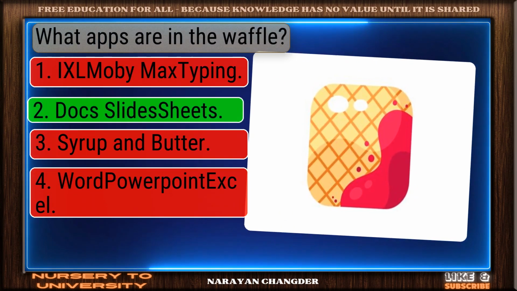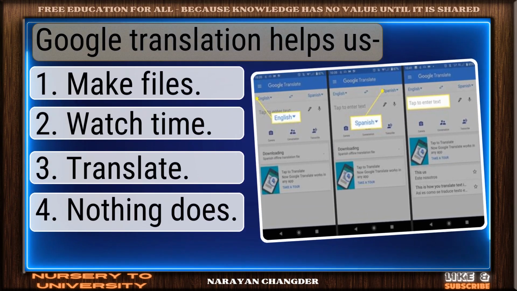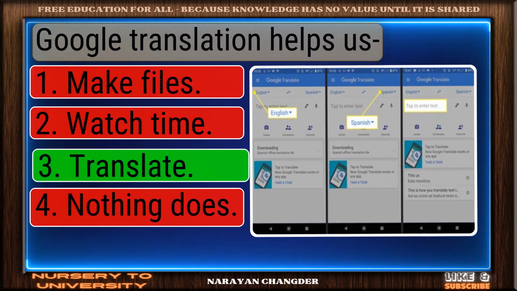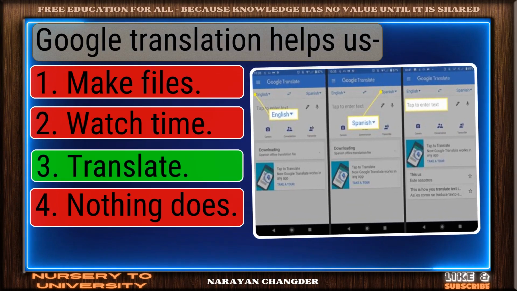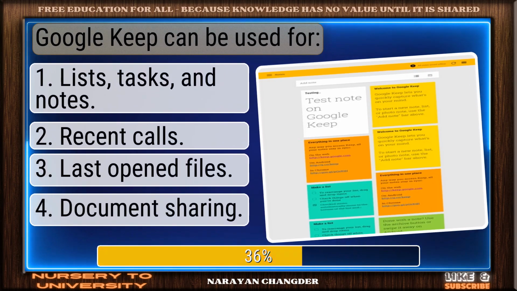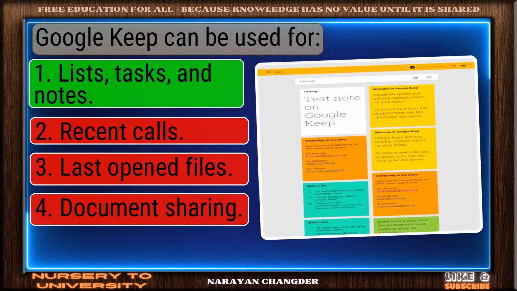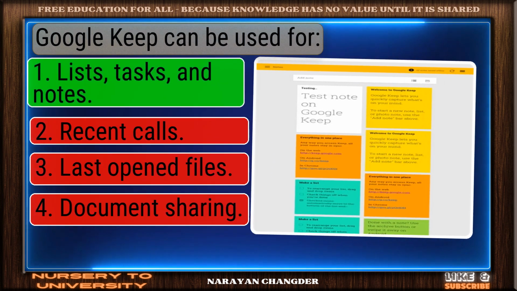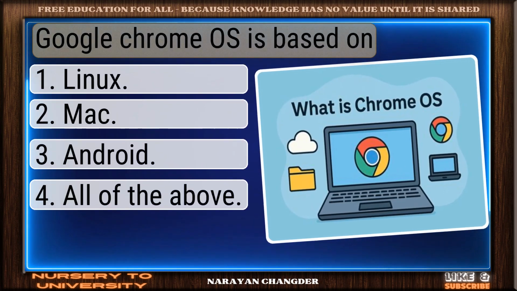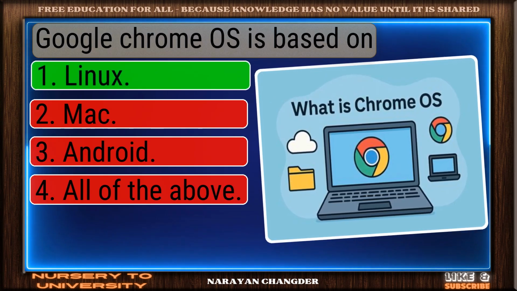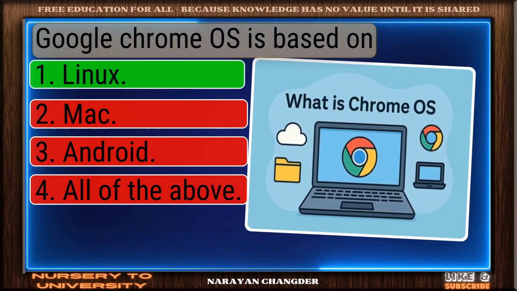And it is correct. Google Translation helps us. Nicely done. Translate is a solid answer. Google Keep can be used for. Good job. Lists, tasks, and notes works well here. Google Chrome OS is based on. On track. Linux is the correct answer.